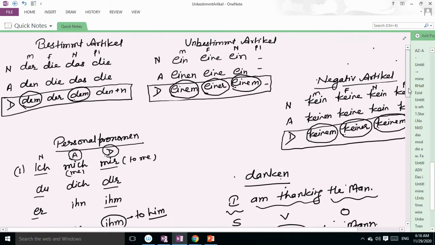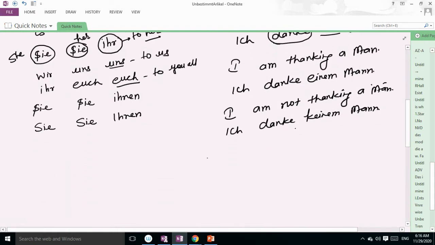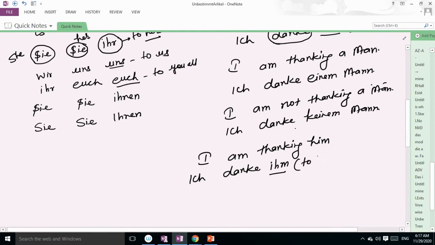Okay. In the indefinite article, what we write, guys, for masculine, einem, negative, keinem. Now I'm taking the example of personal pronoun. If I say, I am thanking him, so the sentence will be, Ich danke ihm. Okay. Ihm means to him. You can see the table.